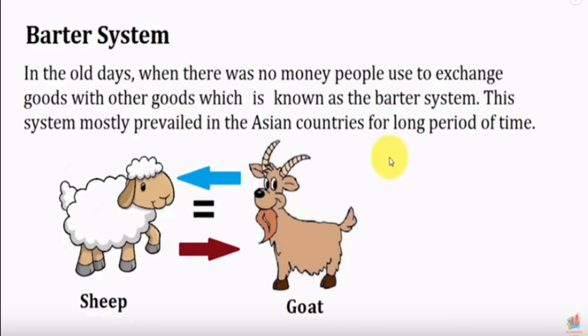This system mostly prevailed in the Asian countries for long period of time. This is called barter system. Remember the word barter system means exchange of goods or things. Okay. Next, what happened?